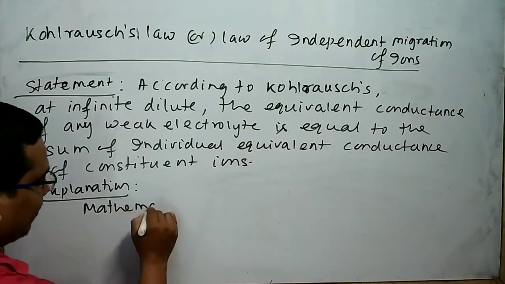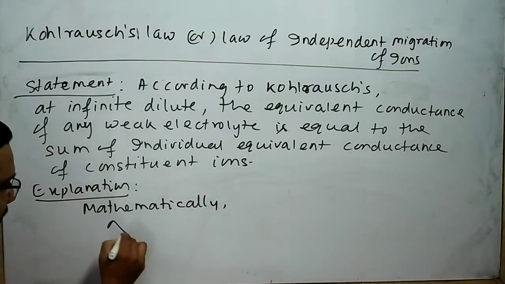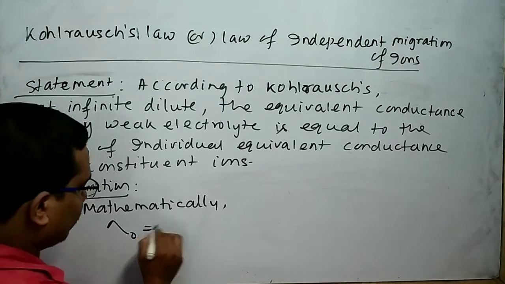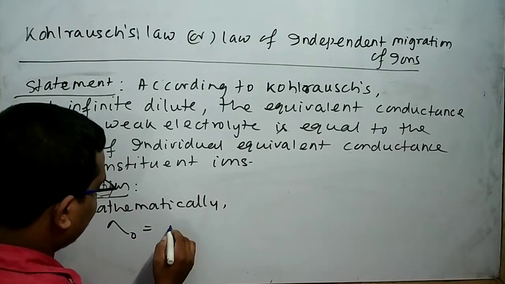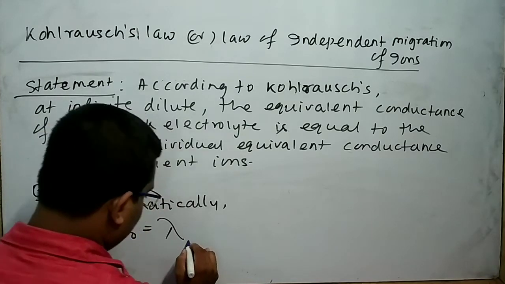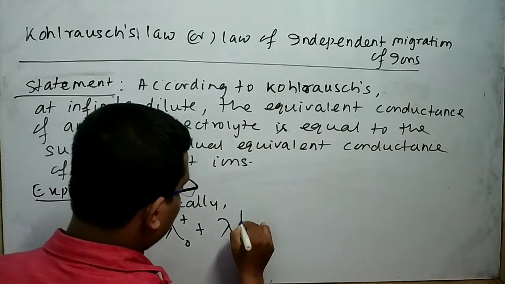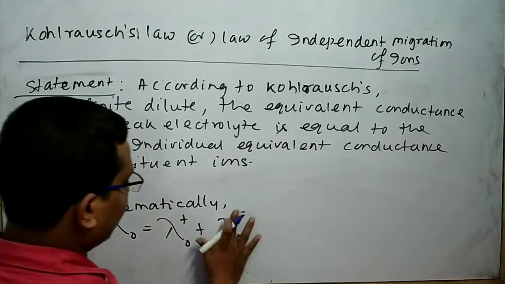Mathematically, I can write the equivalent conductance at infinite dilution equal to the equivalent conductance of the cation plus the equivalent conductance of the anion.